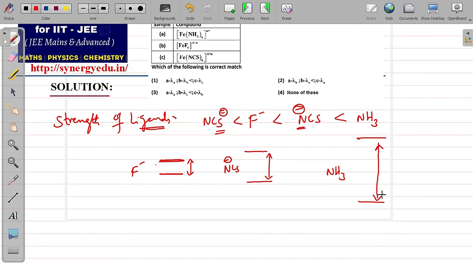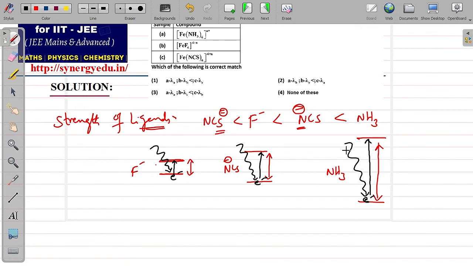Now suppose an electron is present in the lower d orbital. If a photon transfers its energy, the electron excites into the upper d orbital. In which case is the excitation energy high? In the ammonia case, because the gap is more for the jump.